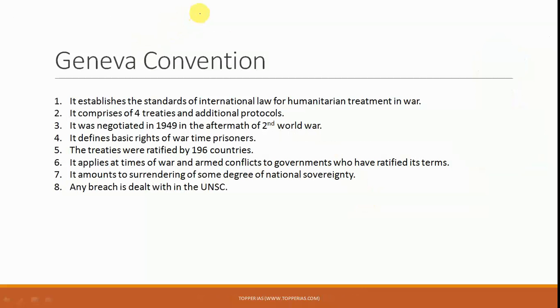So coming to the first discussion. Now, the majority of the news in today's newspaper is political, so there is not much relevance for prelims, but one topic is what we can discuss.